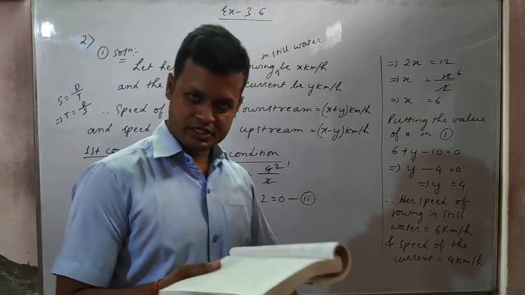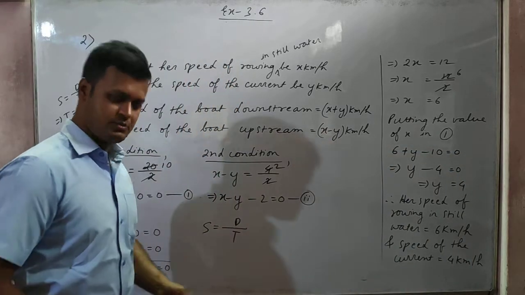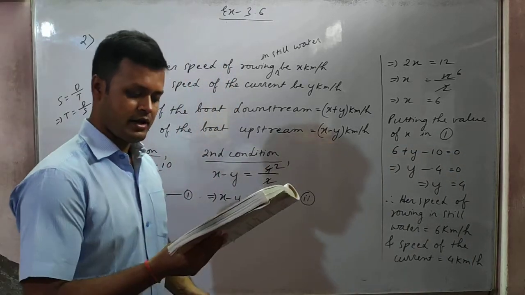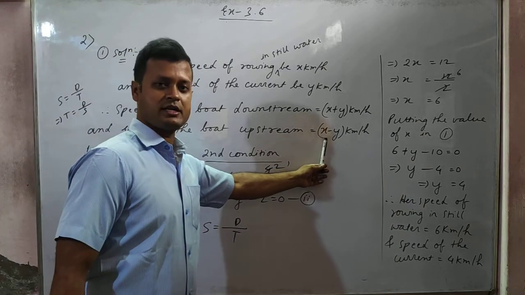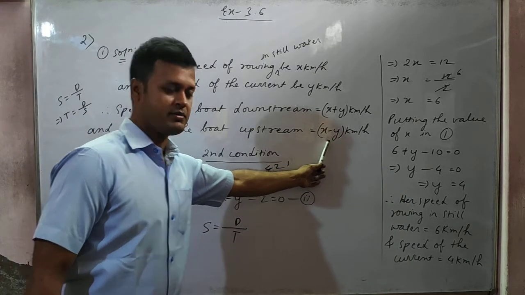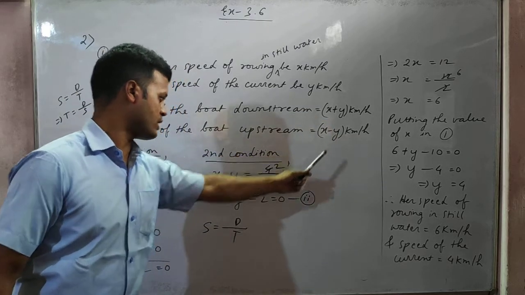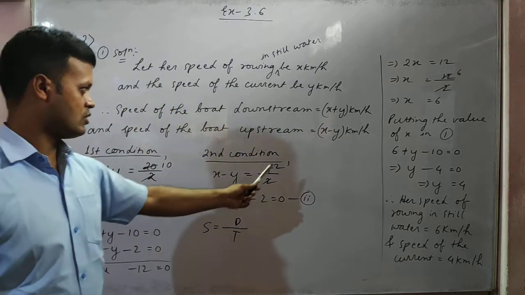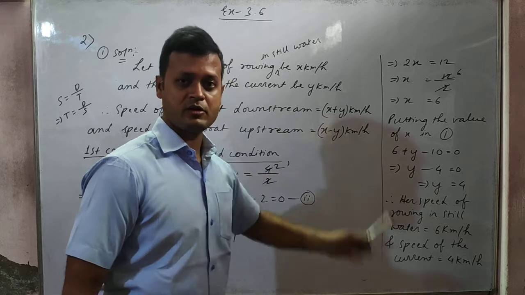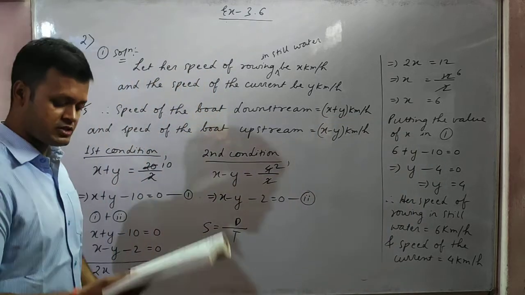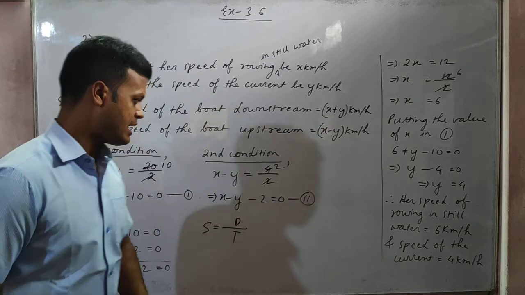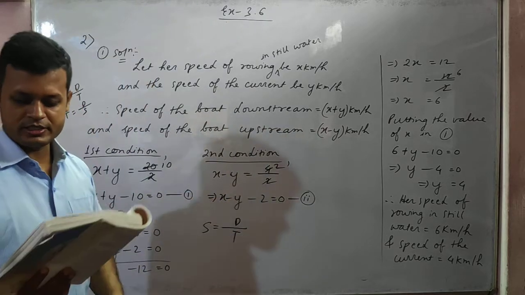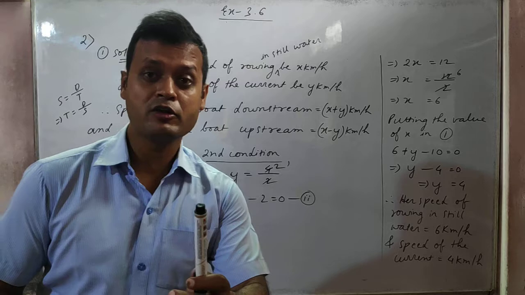Second condition. Again speed is equal to distance by time. And upstream 4 km in 2 hours. What is the speed upstream, students? x minus y. So write here x minus y. So for upstream, speed is equal to distance by time. What is the distance? Distance is 4 kilometers. So write 4 above. And time is 2. So write 2 below.